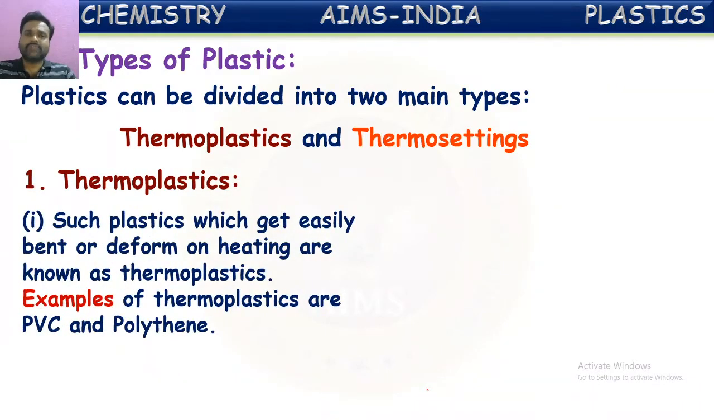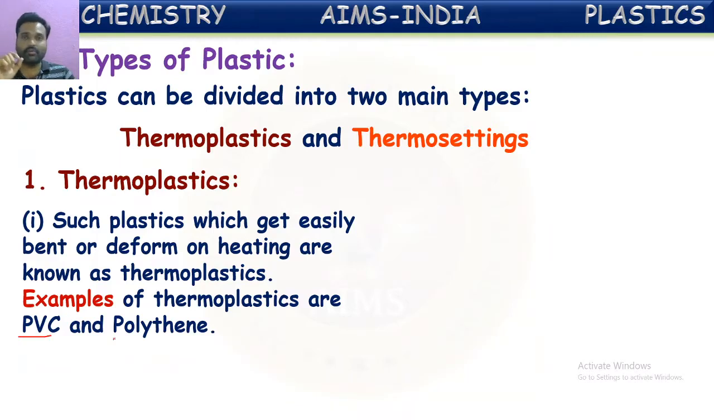As I told, thermoplastics are such plastics which get easily bent or deformed on heating are known as thermoplastics. So once you heat these plastics, they will be melted and they can be redesigned, remolded into different shapes. Such kind of plastics are called thermoplastics. For example, they have given some examples for the thermoplastics here. They are PVC,